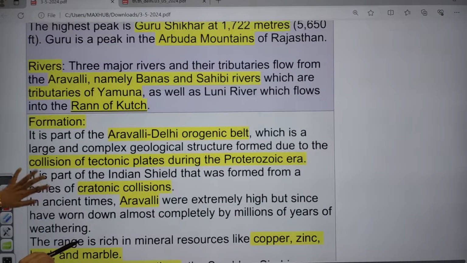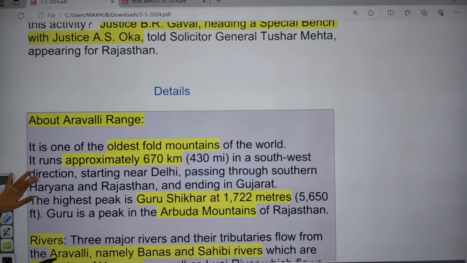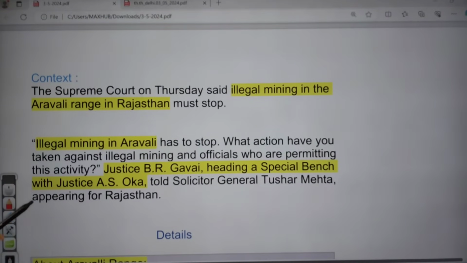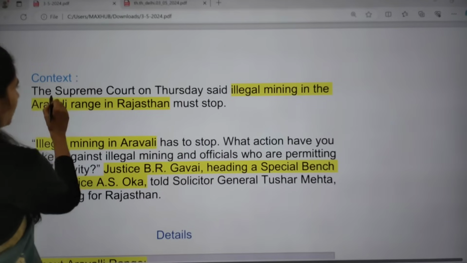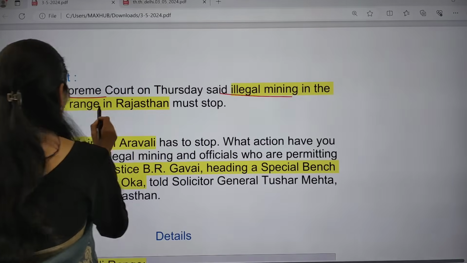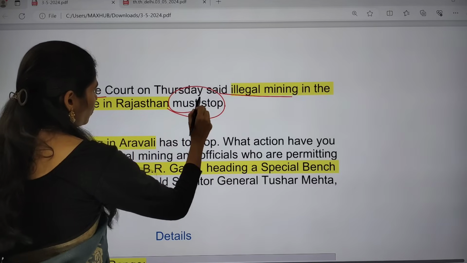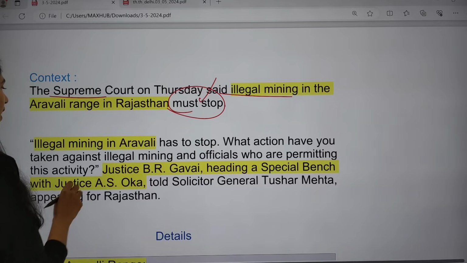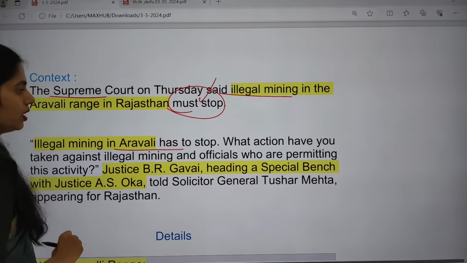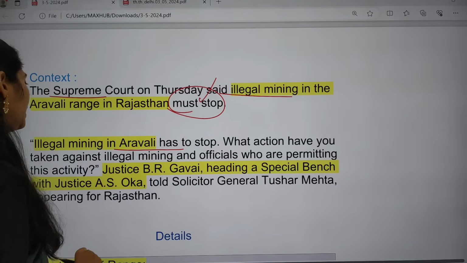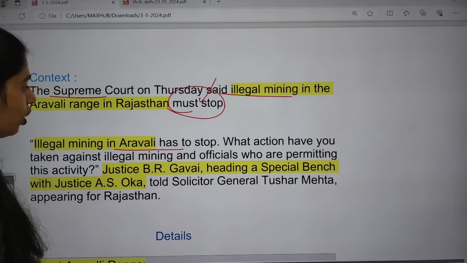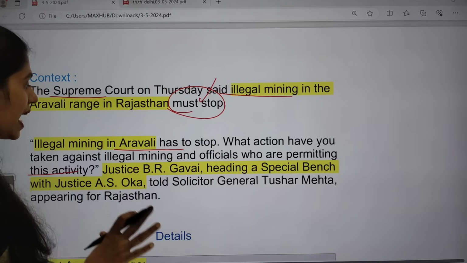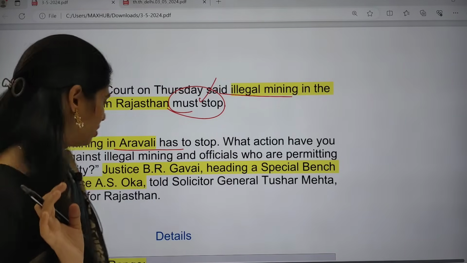And this topic is important from the geography as well as the environment point of view. If you see the context of why it is in the news, the Supreme Court said illegal mining in the Aravalli range must stop. So we have to stop this illegal mining in the Aravalli ranges. What action have you taken against illegal mining and the officials who are permitting this activity? These are the questions asked by this special bench.